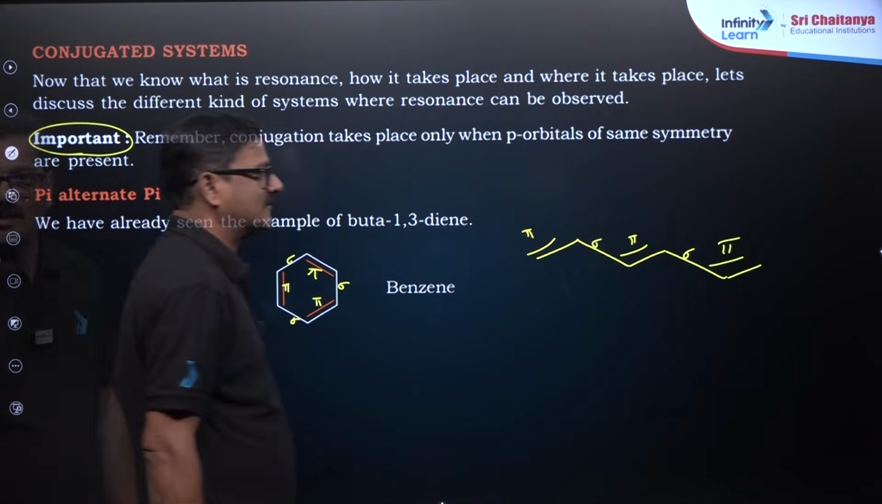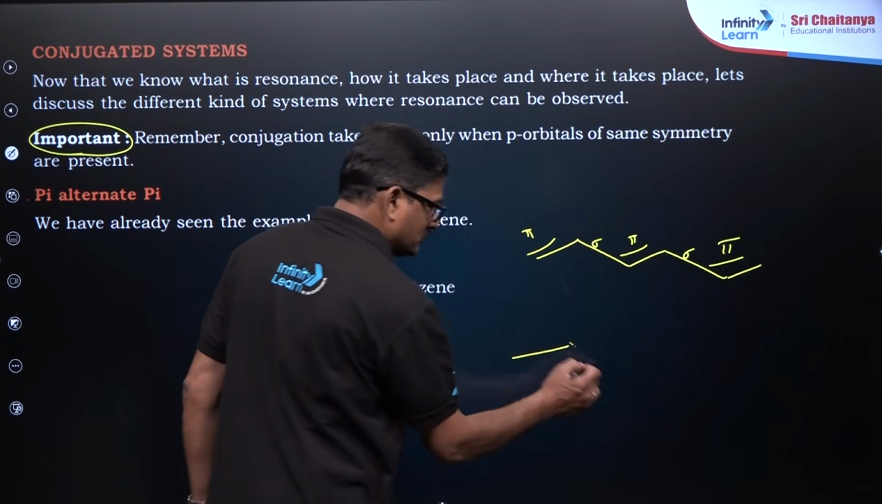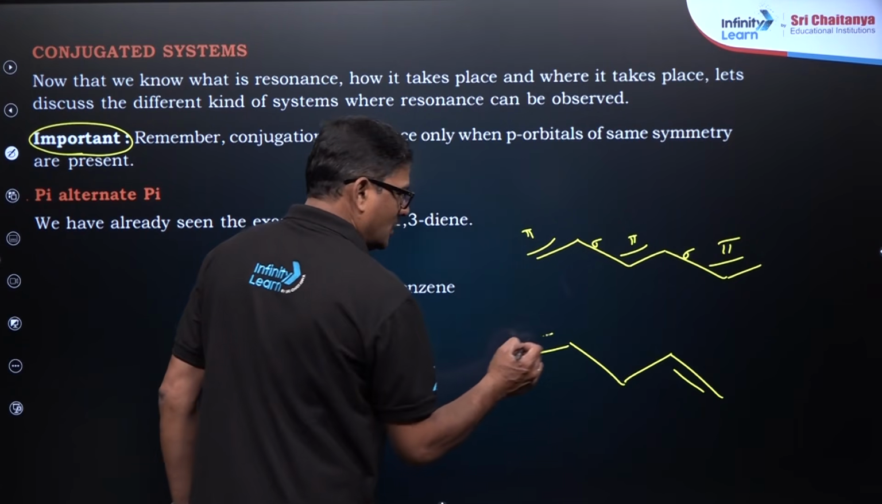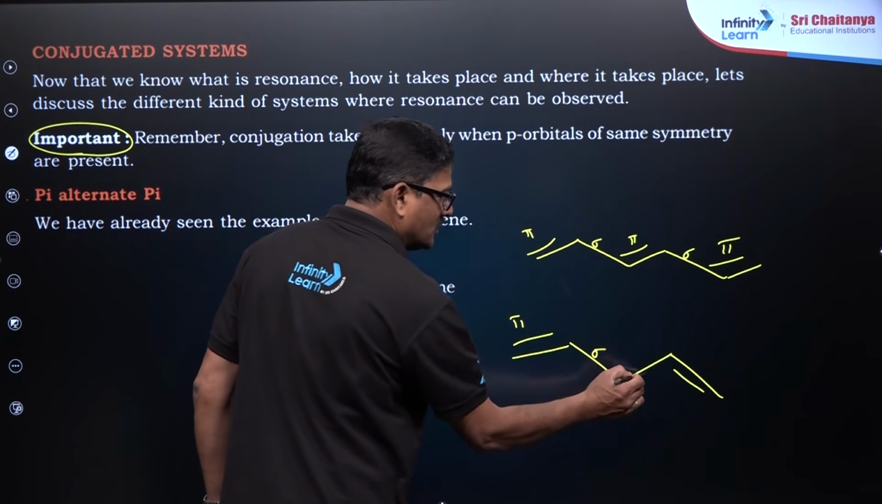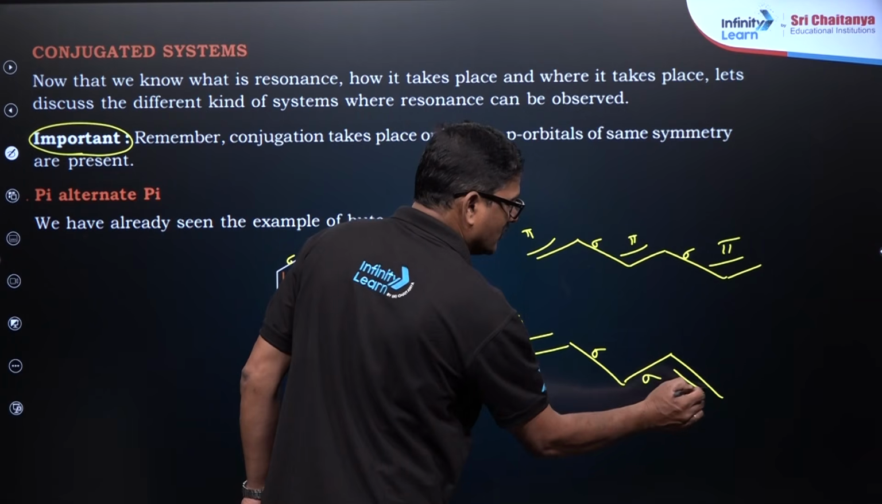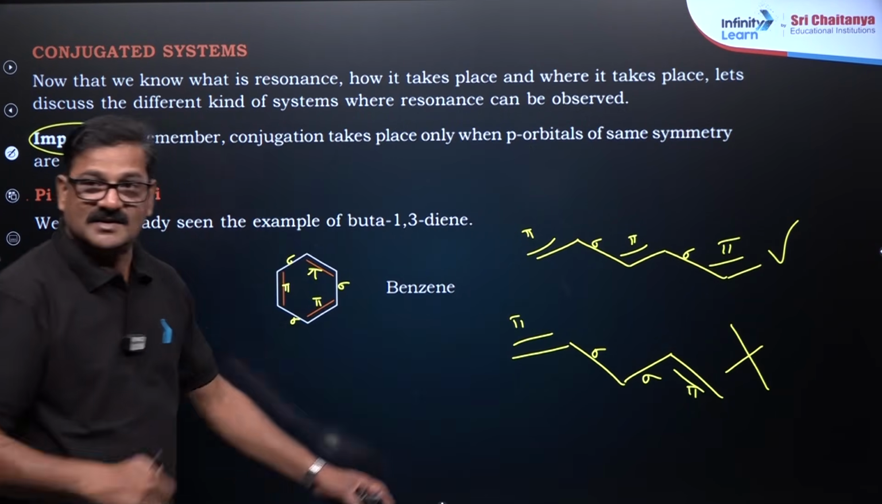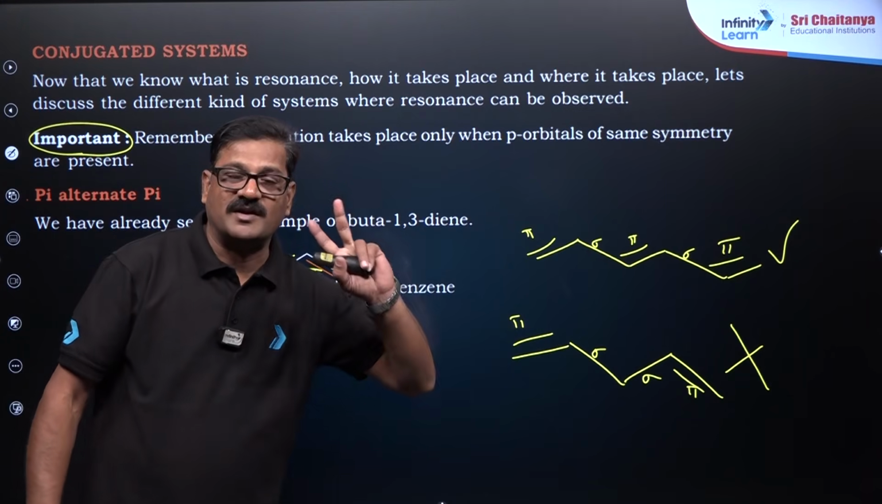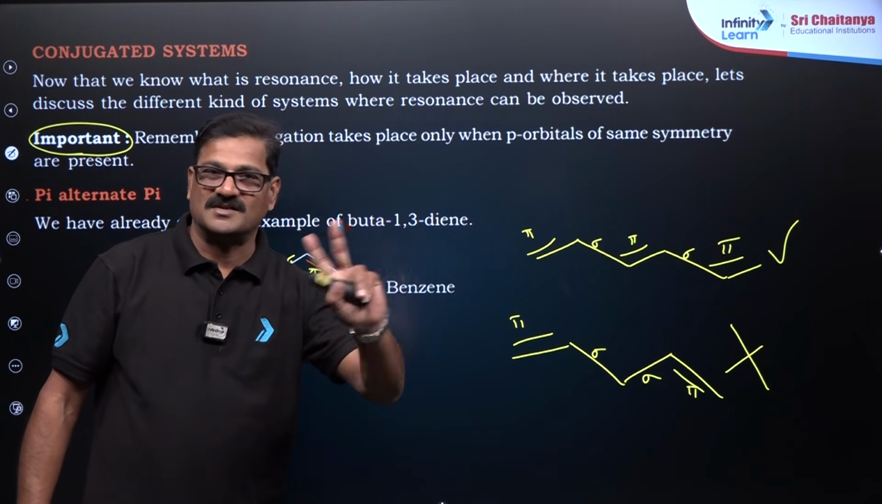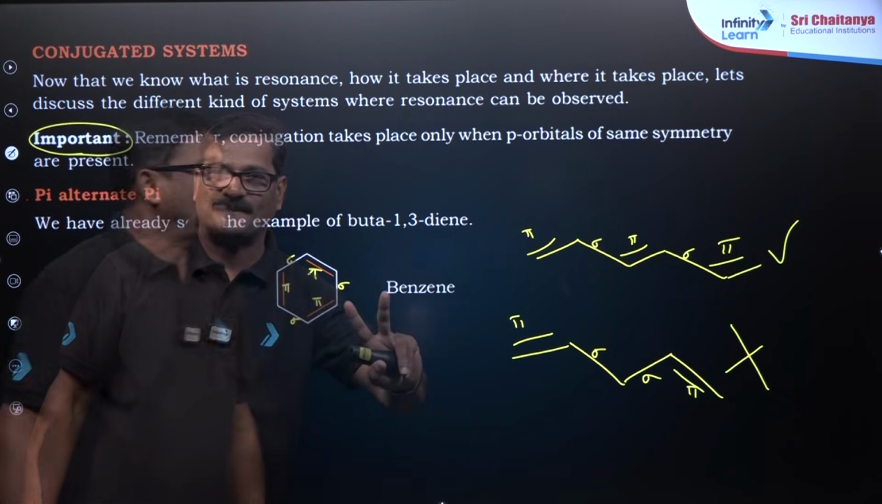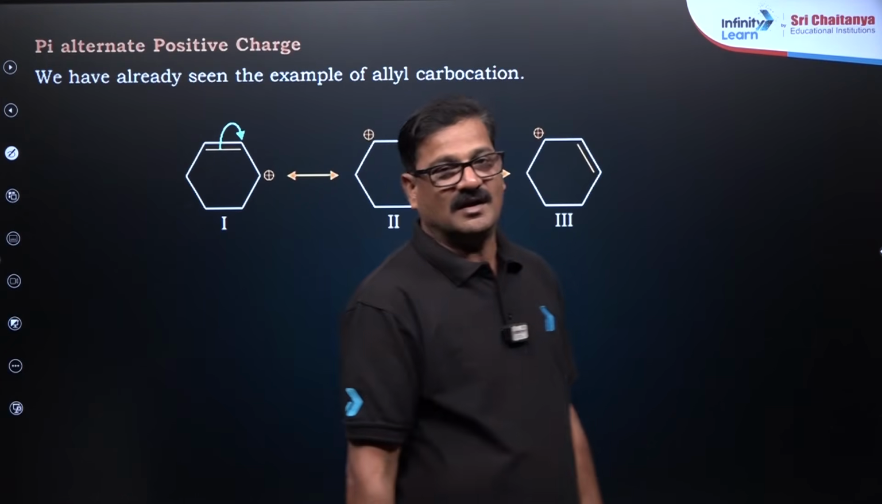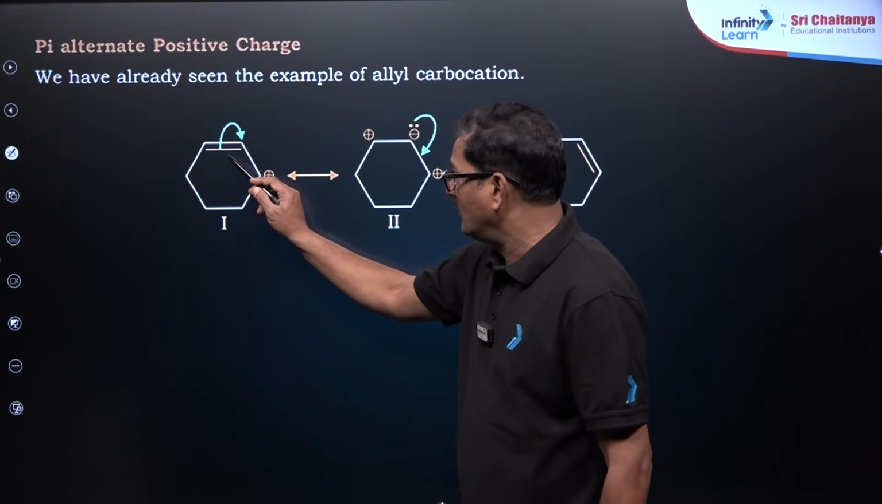Resonance is possible here. I want to talk about this one. Pi bond, sigma bond and a pi bond. Resonance does not take place here. Resonance takes place here, because these two pi bonds are separated by two sigma bonds. Resonance is not taking place here. And also you see pi alternate positive. So pi bond,